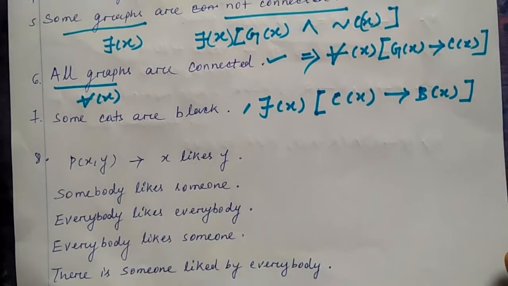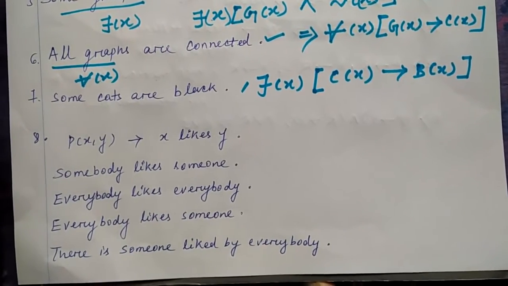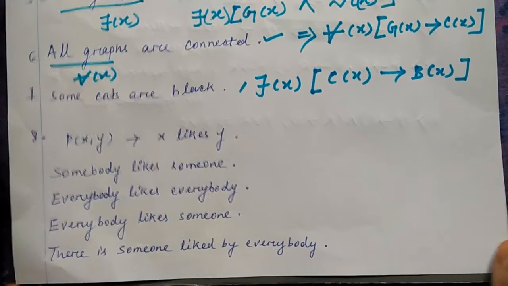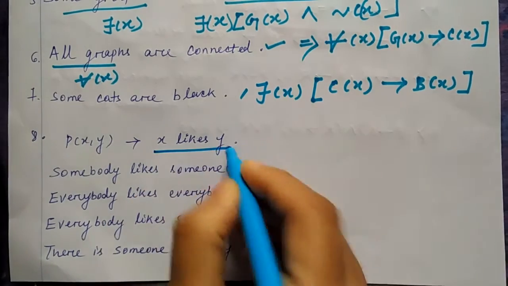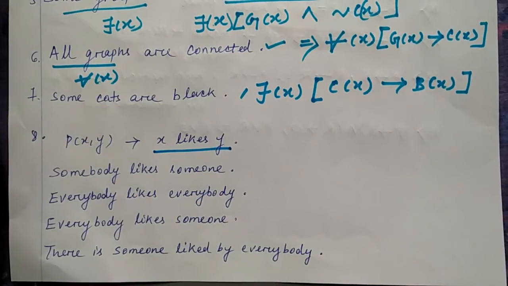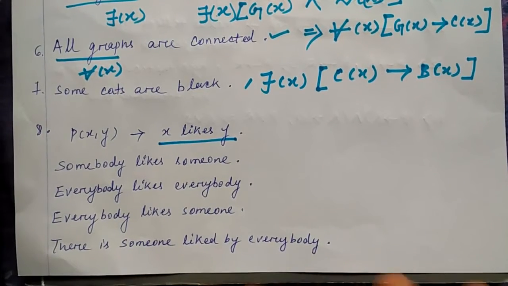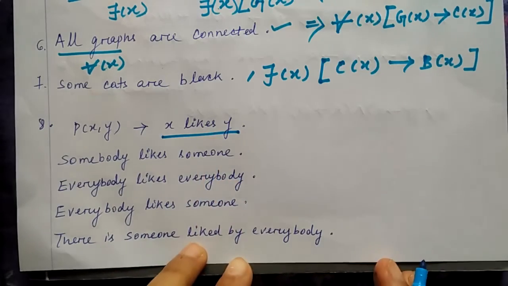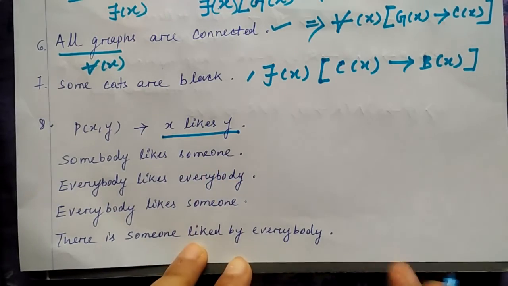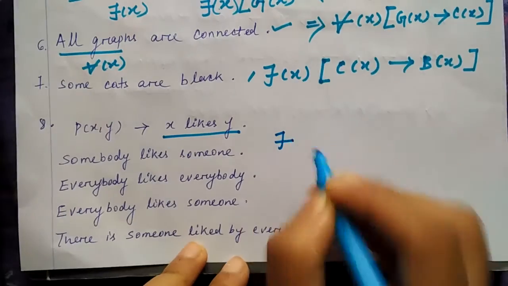Here you can see that I have already taken a predicate, P of x, y, which compares x and y. What is the relation between x and y? I have taken x likes y. Now we'll see some statements and how to write them using the notation of universal and existential quantifiers. Somebody likes someone. If it is given as somebody, then there exists will definitely be there.